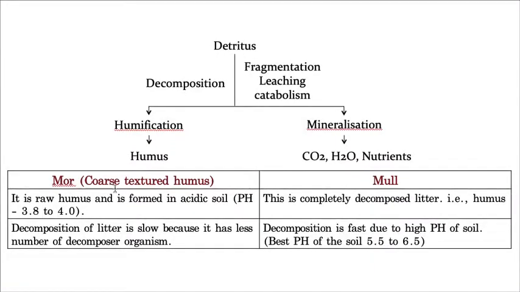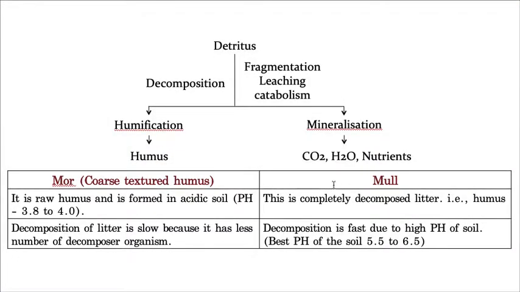I clearly mentioned coarse textured humus, that means it is not completely digested. Hope you understand. And this decomposition of litter is slow because there are fewer decomposer organisms. Why? In the first point itself I mentioned it is acidic soil. Acidic soil does not favor the growth of decomposer organisms. That is the reason decomposition does not take place in a complete way. That's why it is a partially digested humus.